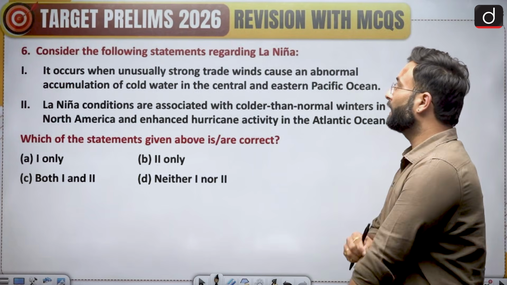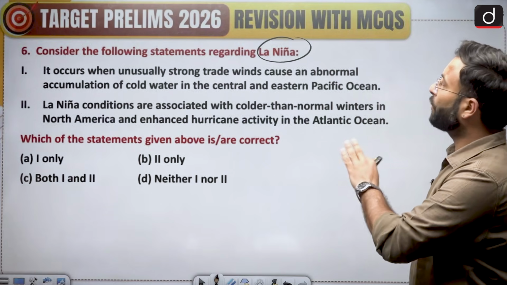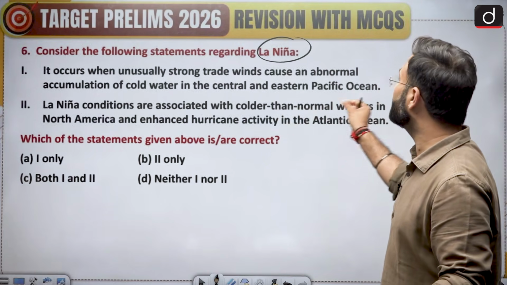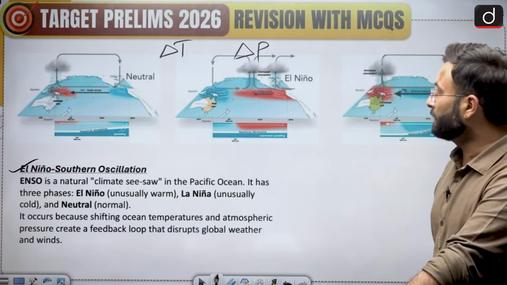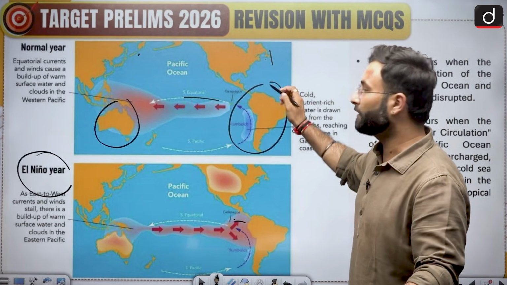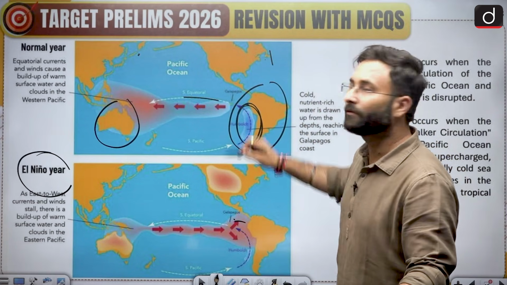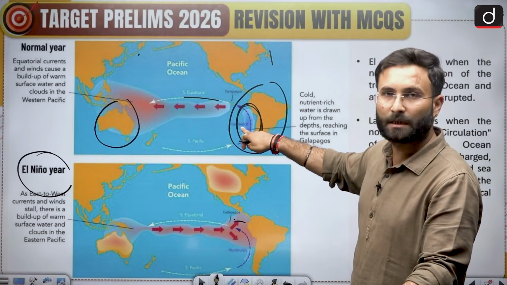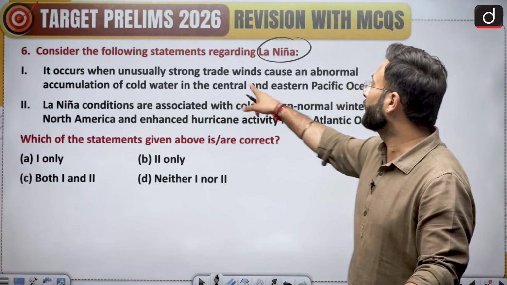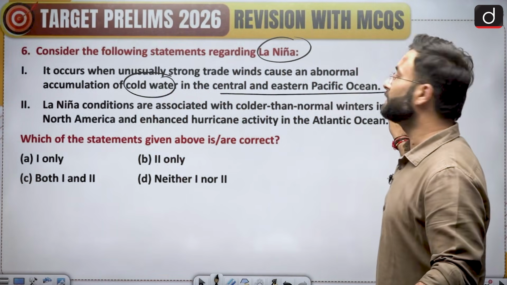Consider the following statement regarding La Nina, which we have already discussed. Let's see. It occurs when unusually strong trade winds cause an abnormal accumulation of the cold water in the central and the eastern Pacific Ocean. Here you can see this is your western Pacific, this is your eastern Pacific. When I told you that in La Nina, this will be the extreme condition, so this particular area will be extremely cold. So this is the eastern Pacific Ocean which is getting cold. Okay. So it occurs when the unusually strong trade winds cause abnormal accumulation of the cold water in the central and the eastern Pacific Ocean.